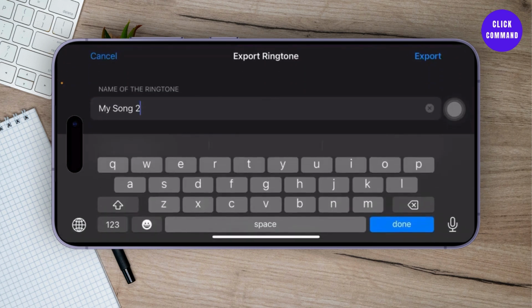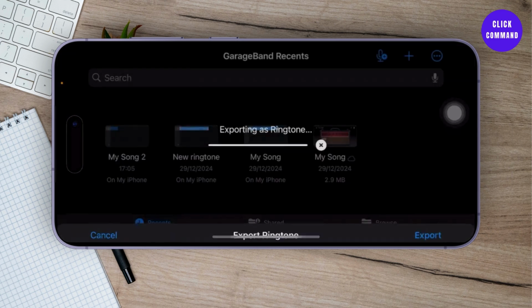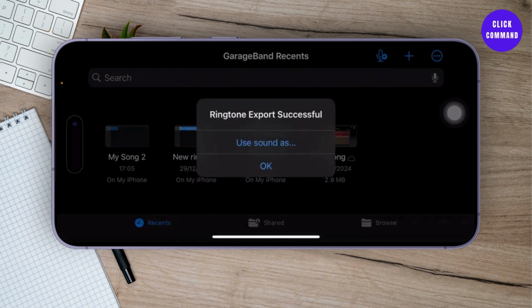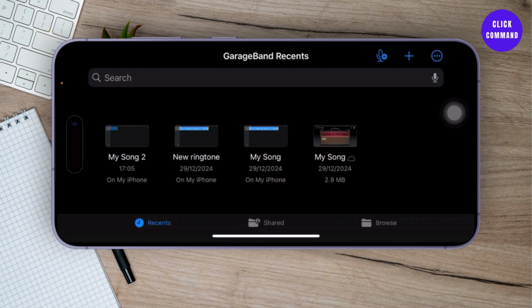Now you can change the name of the ringtone if you want to. So I'll just do that here. I'll just name it anything. You can name it anything that you want and export this. Now you can tap on the use sound as option here and you can select standard ringtone, your standard text tone, or you can assign it to a contact.